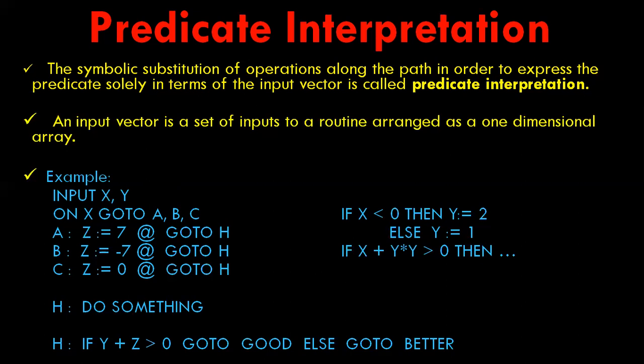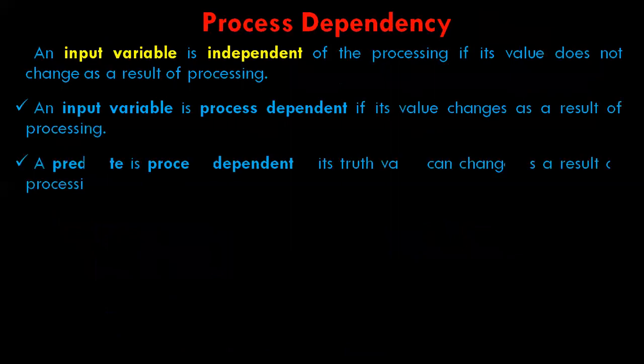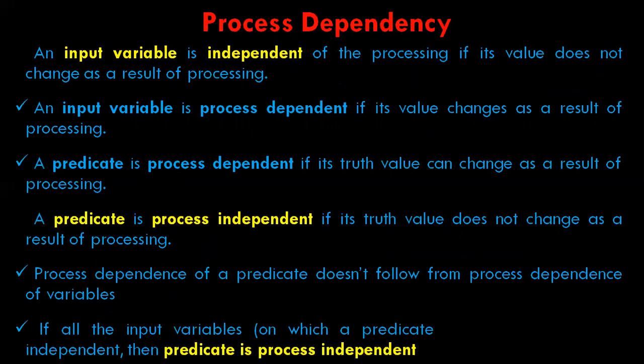Here the path predicates are the specific form of the predicates of the decisions along the selected path after the interpretations. Now, coming to the independence and correlation of variables and predicates, let us see what process dependency is. The path predicates take on true or false values based on the values of the input variables, either directly or indirectly through interpretation, where it is required.